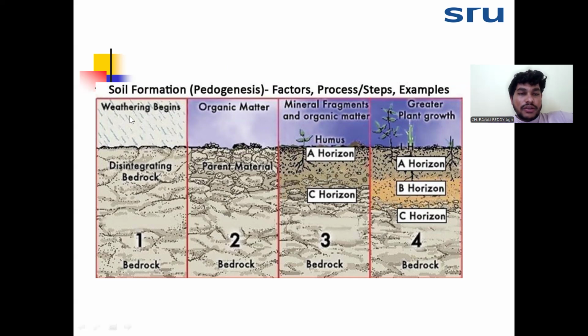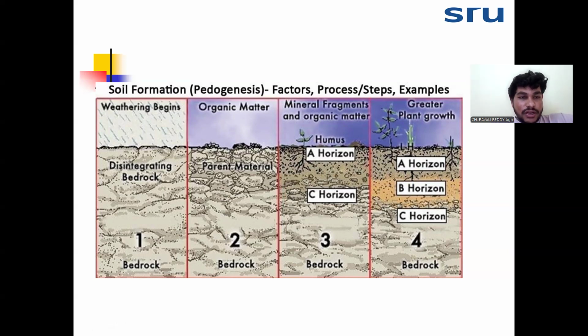It will explain how weathering is different from soil formation. So we will see here, this is the bedrock, meaning the rocks, and rocks have different types of minerals. This bedrock is consolidated bedrock. We will convert it into unconsolidated material. The bigger size bedrock will convert into small size bedrock through the weathering process. This unconsolidated bedrock acts as a parent material or regolith for the formation of soil.